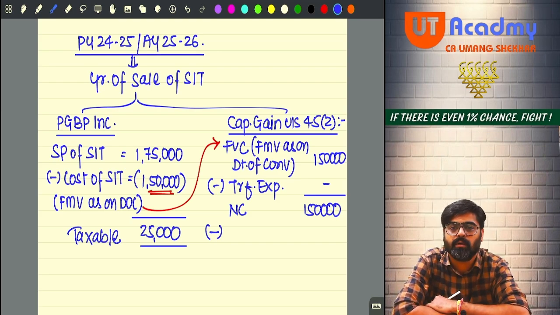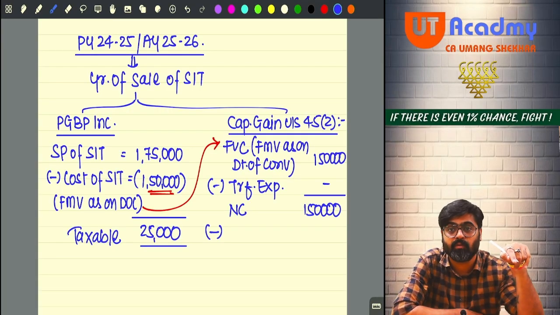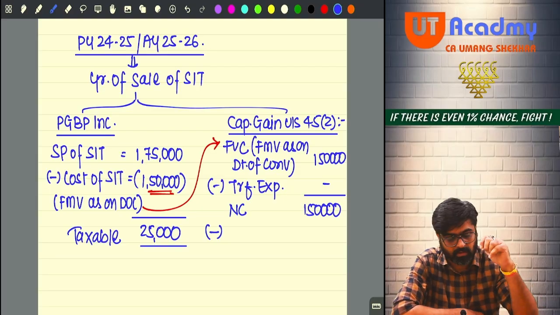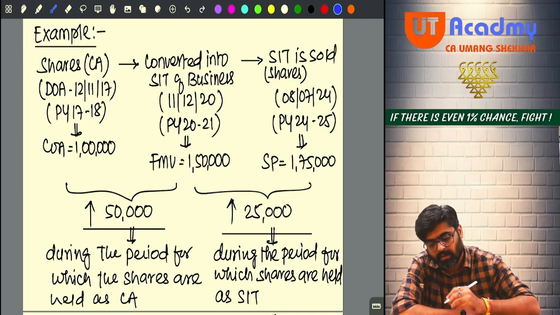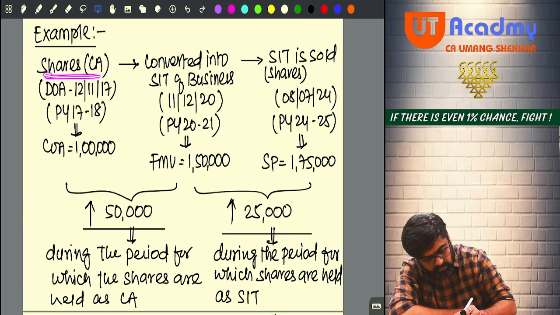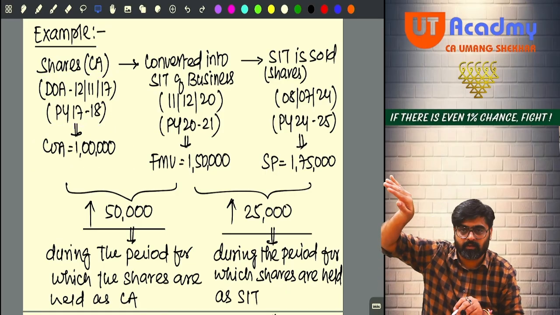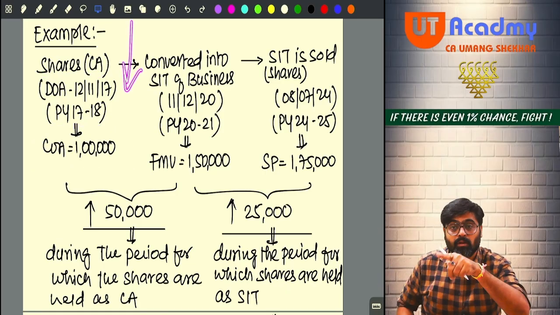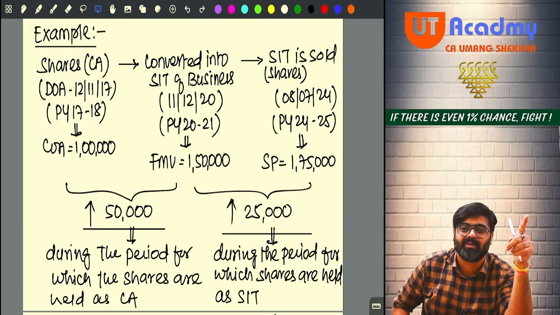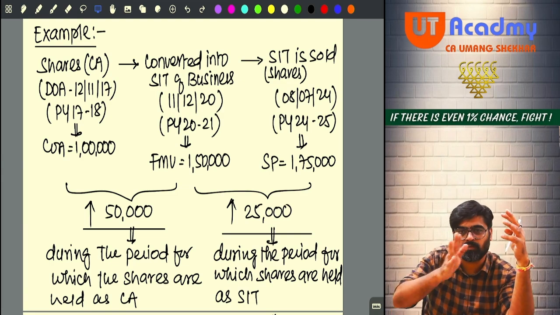But wait. Tell me, cost of acquisition of the capital asset now you have to reduce, and cost of improvement of the capital asset now you have to reduce. Yes or no? So go and check the shares. Can you see the shares? What was the cost of acquisition? 1 lakh. And if any other asset would have been there, then cost of improvement would also have been incurred, so even that cost of improvement you have to reduce. Yes or no?